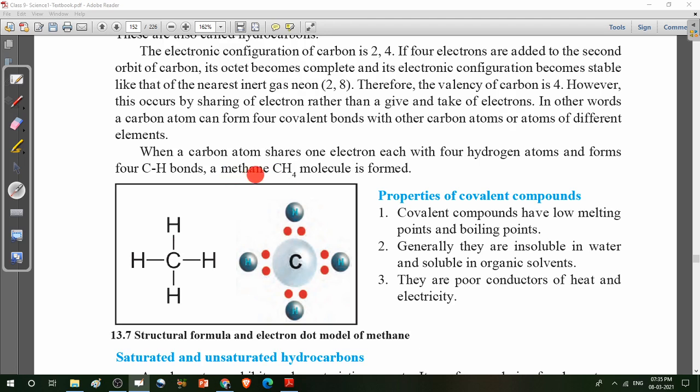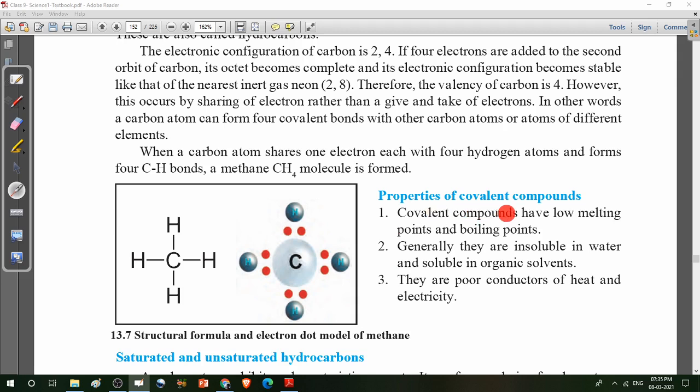So the molecular formula of methane is CH4, but the structural formula is like this. See, the carbon atom is combined with 4 hydrogen atoms. This is called the structural formula of methane. And what is the name of this compound? It is methane. Clear?